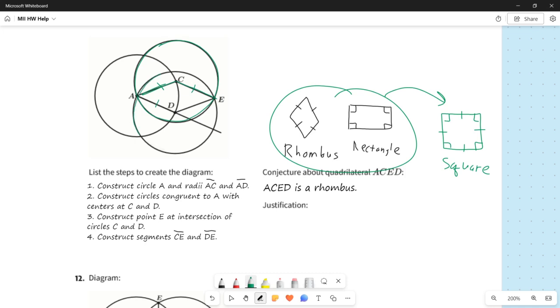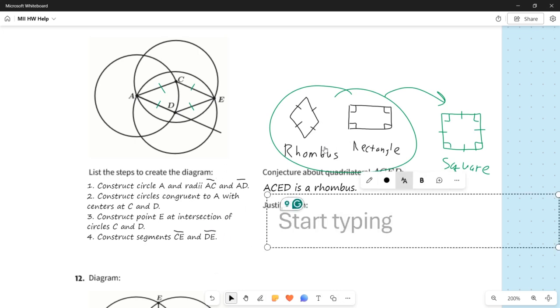Similarly, with this triangle, I'm just doing everything in green at the moment. With the circle centered at D, well, DA is a radius, DE is also a radius, and so those have to be congruent. So it turns out that all of these side lengths of the quadrilateral are in fact congruent because they're all essentially the same radius. So now we just need to say that.